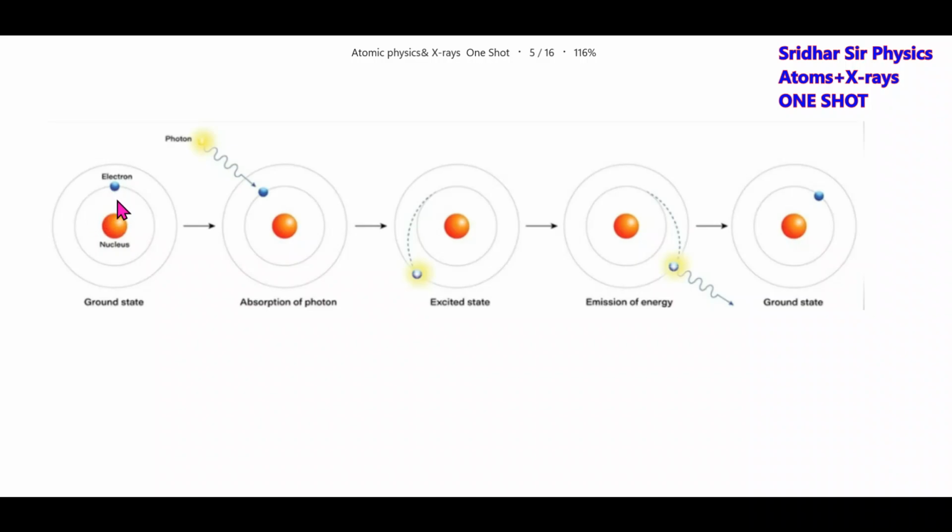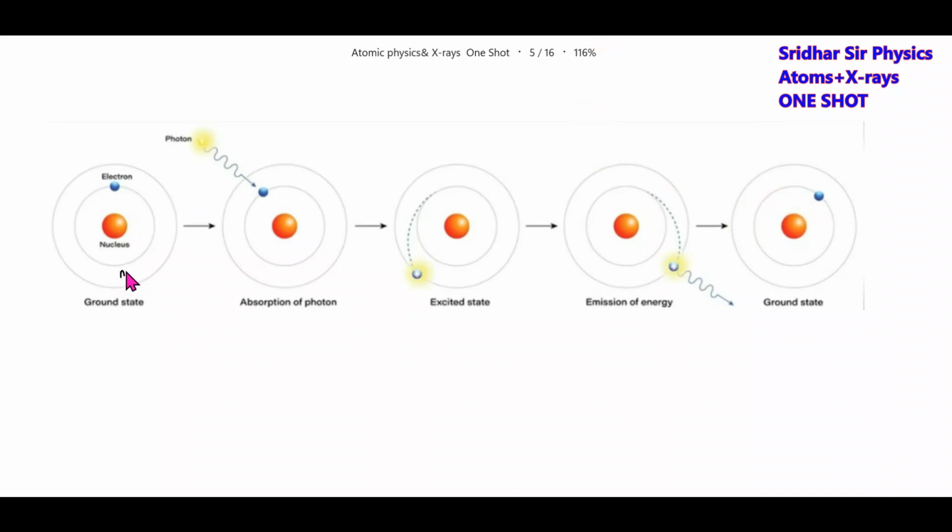This is an electron. It is revolving in a lower orbit in the ground state. It absorbs a photon and jumps to the excited state. It will stay here for a small interval of time. Again, it will come back to the lower state by giving out the photon, returning to the original state. So roughly we will indicate it like this.